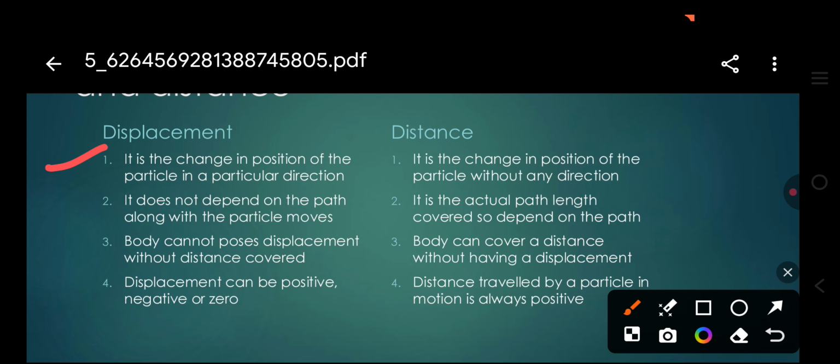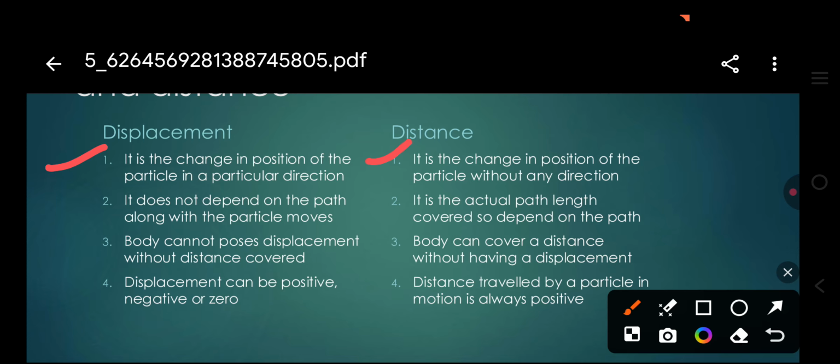The first point: displacement is the change in position of the particle in a particular direction, and distance is the change in position of the particle without any direction. डिस्प्लेसमेंट मध्ये मॅग्निट्यूड अँड डायरेक्शन हे दोन्ही पण प्रेझेंट असते, परंतु डिस्टन्समध्ये फक्त ओनली प्रेझेंट मॅग्निट्यूड, डू नॉट प्रेझेंट डायरेक्शन.